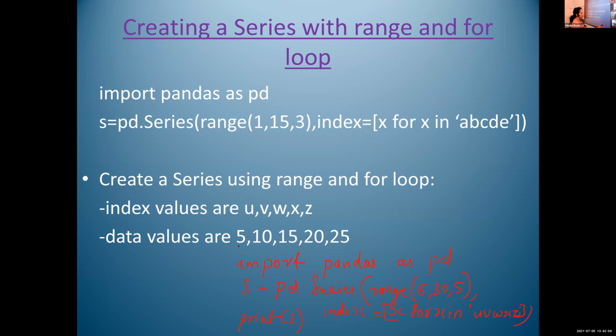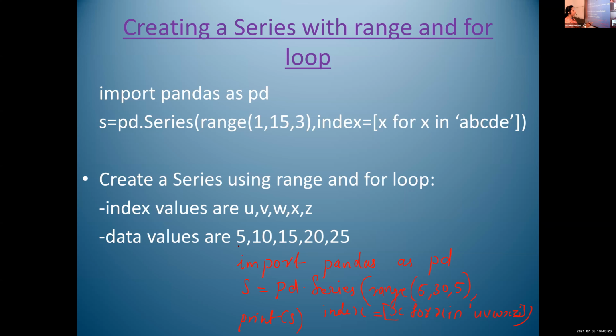So it will start from 5. It will display up to 25 only. 30 is not included in the list because range doesn't include the last value, the stop value. Okay. And here the last one is the incrementation value. That means after 5, it is incremented with 5. So 5 plus 5, it is 10. After that, 10 plus 5, it is 15. Then 20, just like that.